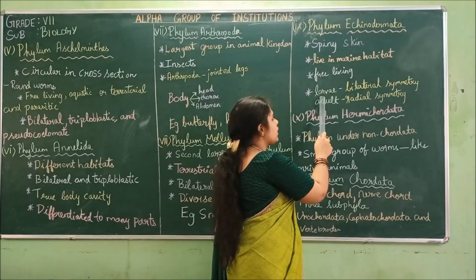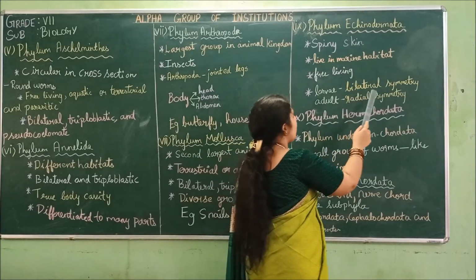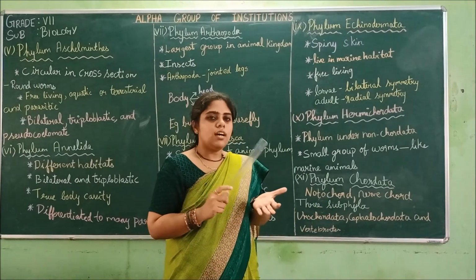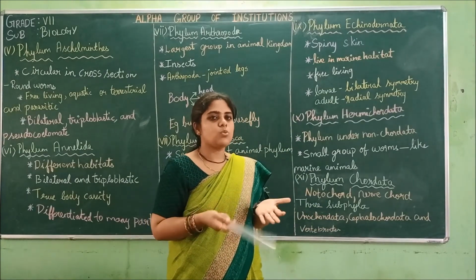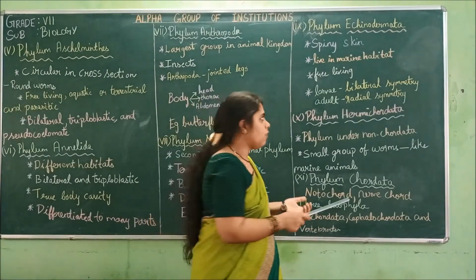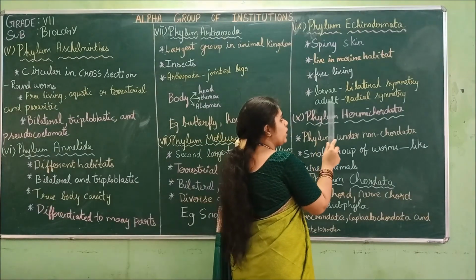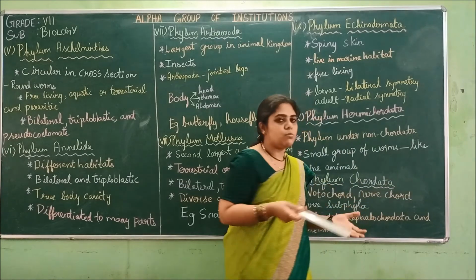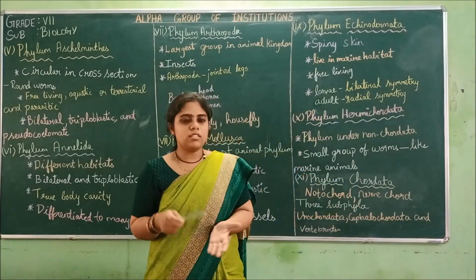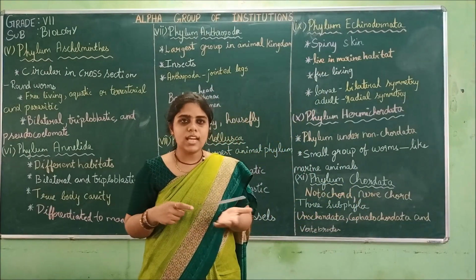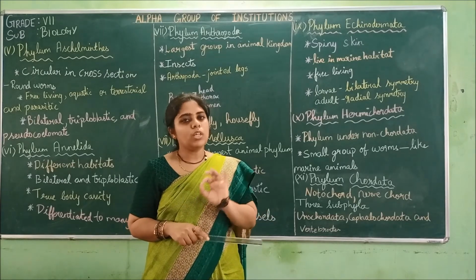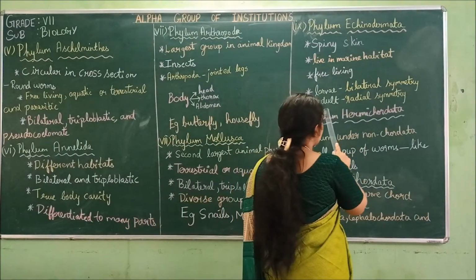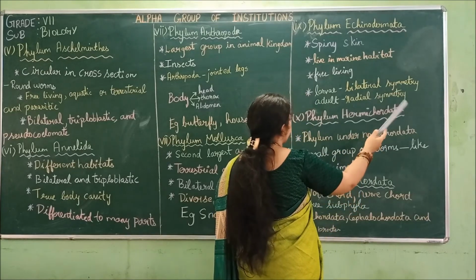In the larva stage, they exhibit bilateral symmetry, which means when divided along the central axis, it will divide into two equal halves. But when they develop into an adult, they exhibit radial symmetry. Radial symmetry means when the adult is divided at any axis, it will divide into equal halves.